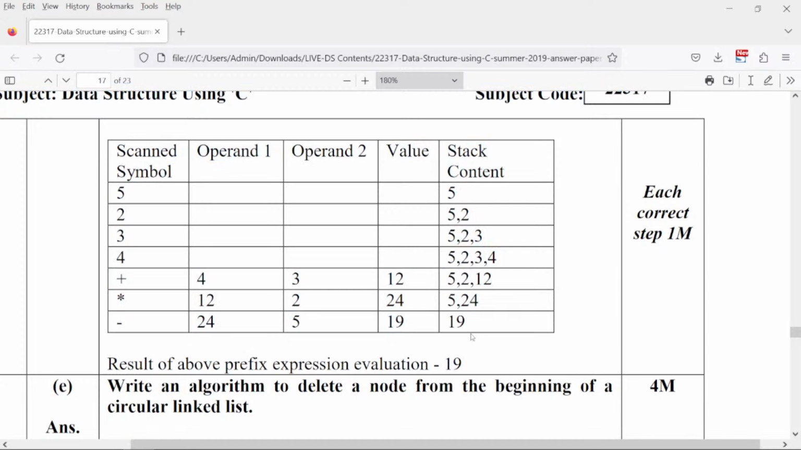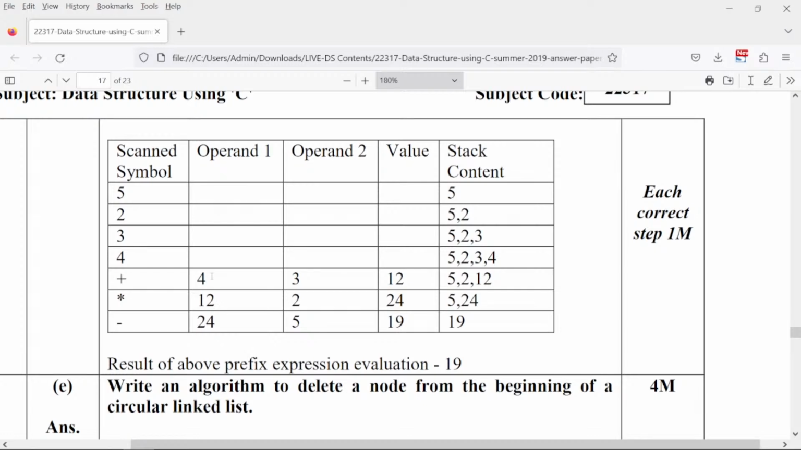The answer should be 14 minus 5 should give you 9. Sorry, the answer should be 9. That should be the correct answer, right? So please note this. Correct. So that is the mistake done. I'll put it in the chat, everyone.